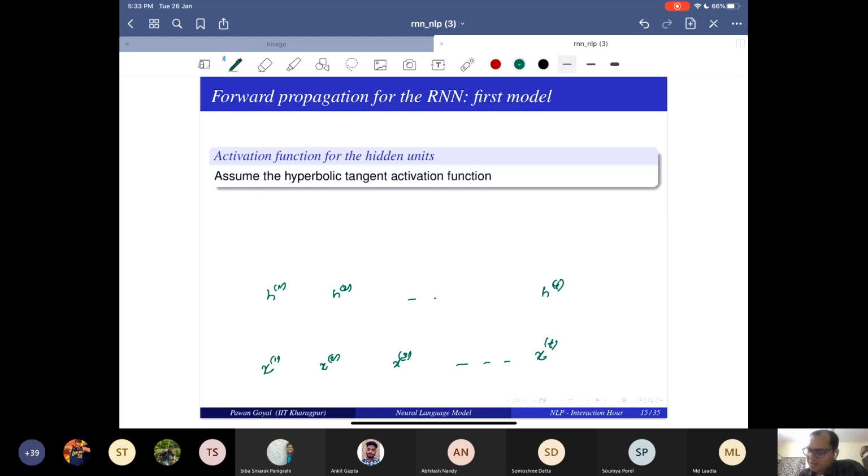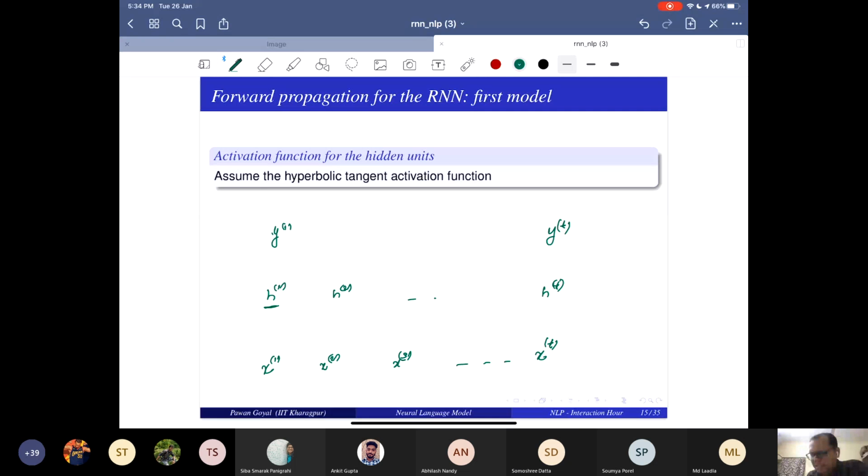And from hidden states, I'm producing some outputs, say y1 up to yt. What is my forward propagation going to be? So how do I get, say, h1?